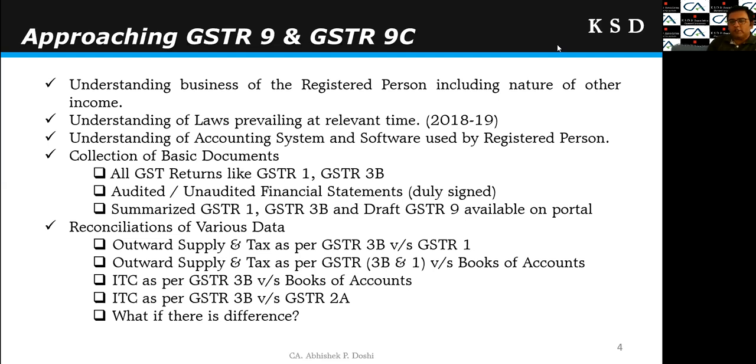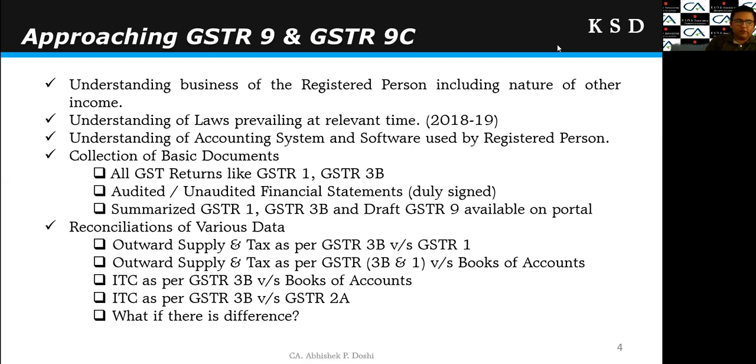And some people may have the system of passing accounting entries to journal, or some people have a specific GST voucher system. So what is the accounting system followed by the registered person? That is very important. Then what software is used by the registered person and how that software helps in reporting or making compliance for the GST, right? Because normally nowadays all software comes with GST enabled, and every software generates the GST reports. But when a registered person is using any specific accounting software, it is very important to know what the system of the software is, right?